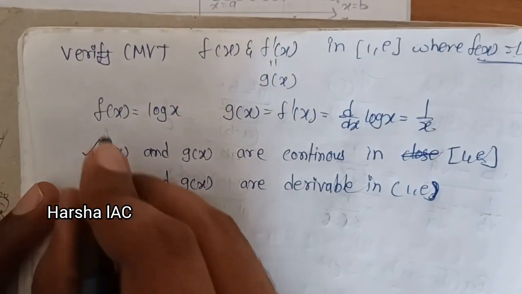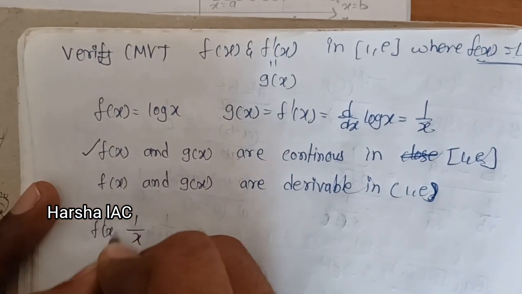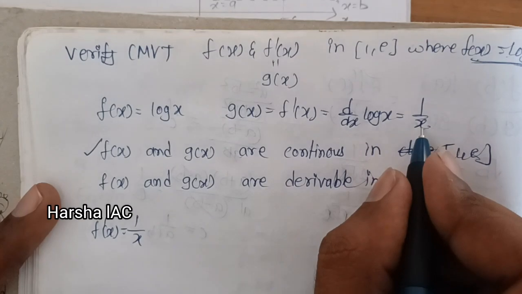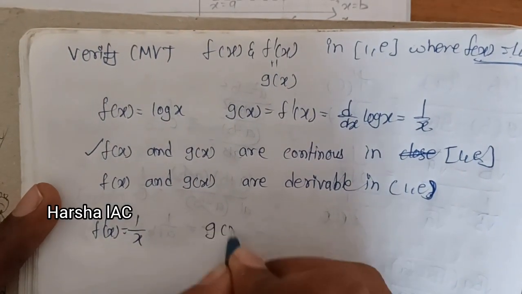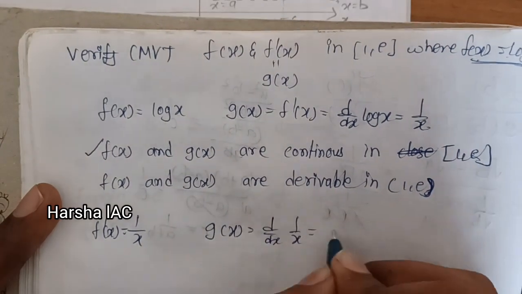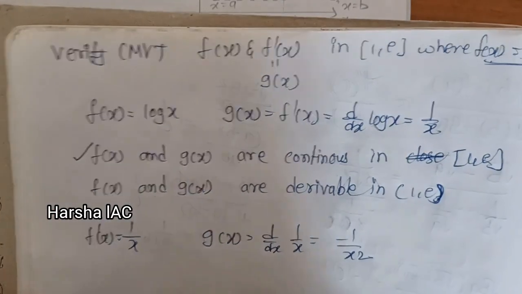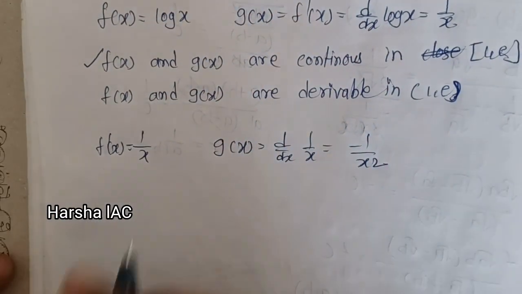We have to check the derivatives. What is d by dx of log x? That is 1 by x, that is equal to f dash x, and d by dx of 1 by x, as we did in the previous problem, is minus 1 by x square. We have already known. And next, moving on to finding the value of c.